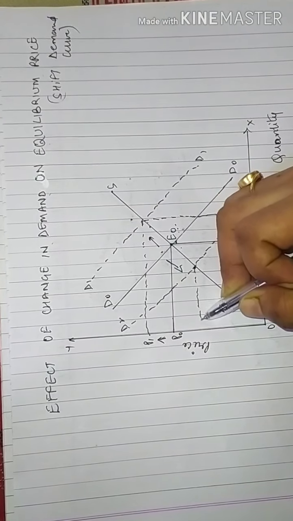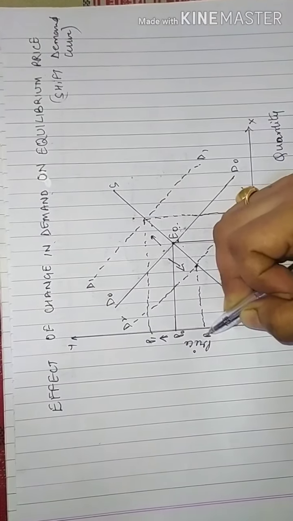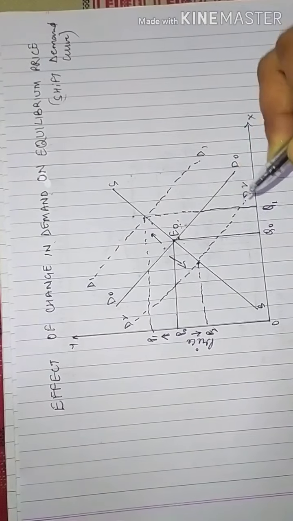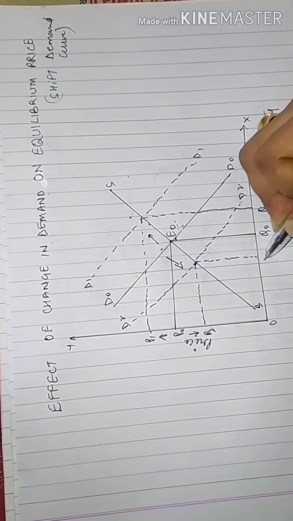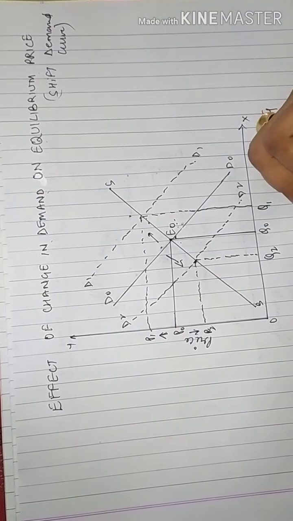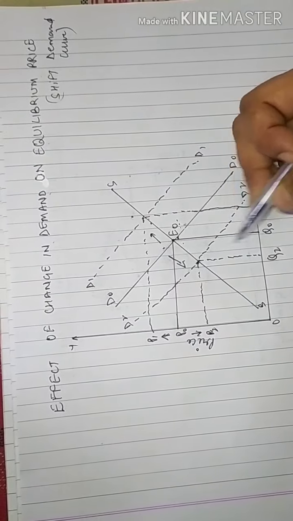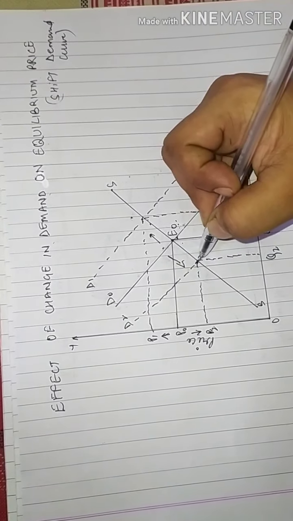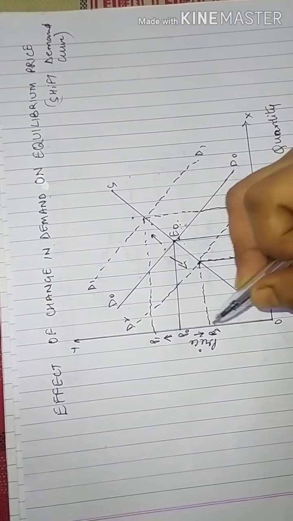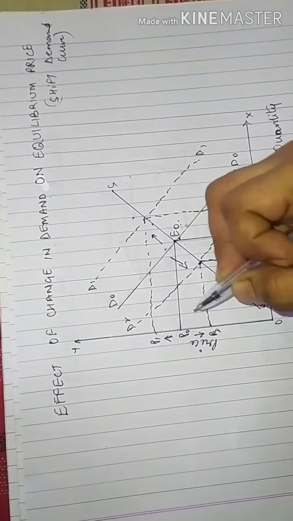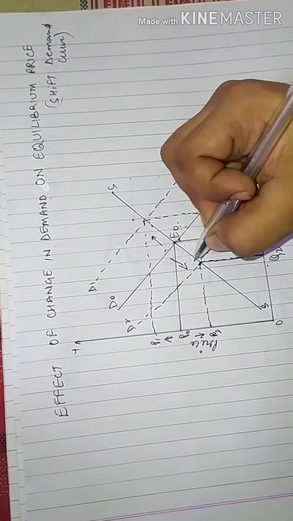What happened? P2, my price reduced. I'll check my quantity. What happened? Q2, my quantity reduced. So my quantity will also reduce and my price will also reduce if I shift my demand curve.